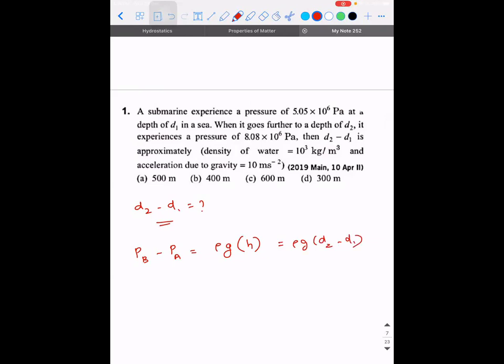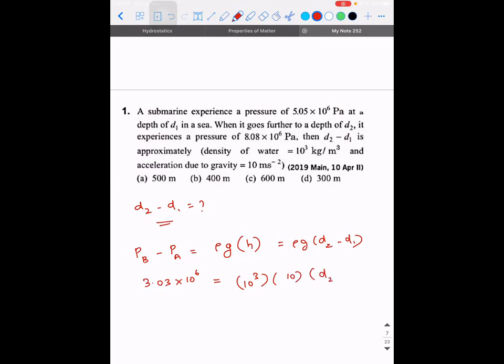So pressure at point B is 8.08 minus 5.05. How much is it going to be? 3.03. So 3.03 into 10 power 6 is equal to, answer is 300. Okay, so density is 10 power 3, close to 300. Okay, let's check.